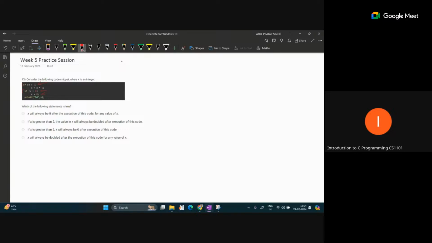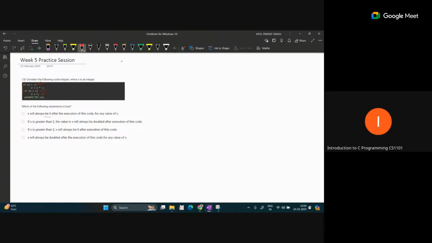According to the code, we will check the question from the options, because the code is given and we have to check which statement is correct. The first statement says x will always be 0 after the execution of this code for any value of x. Is this true? Suppose we pass x equal to 1.